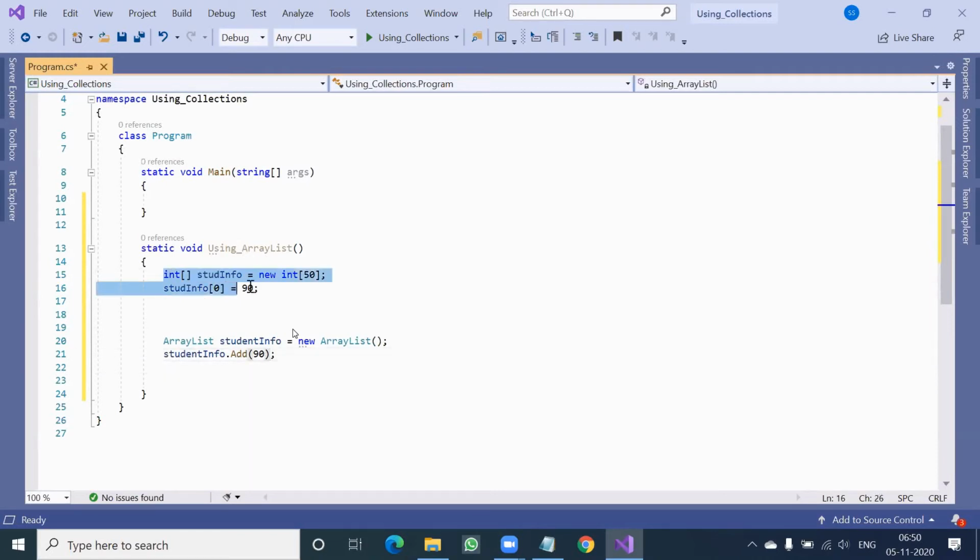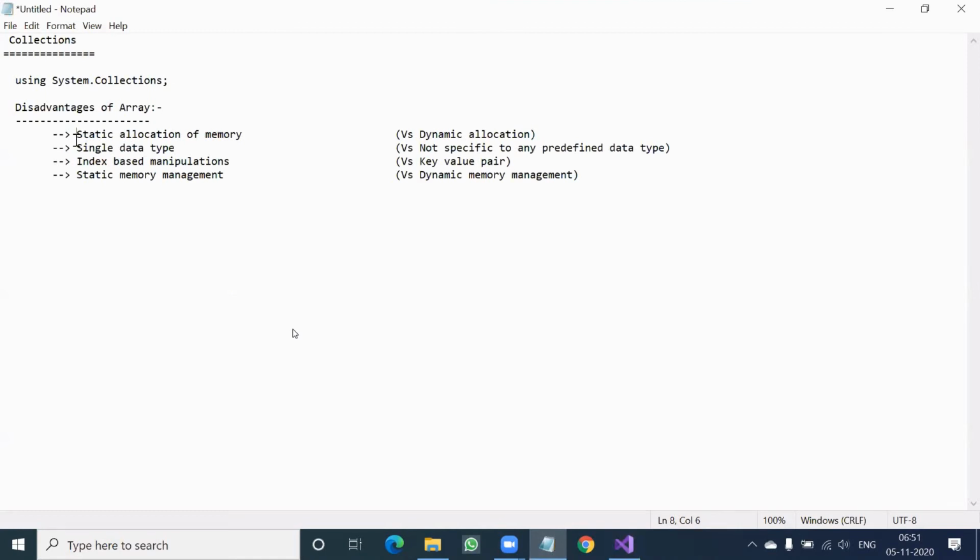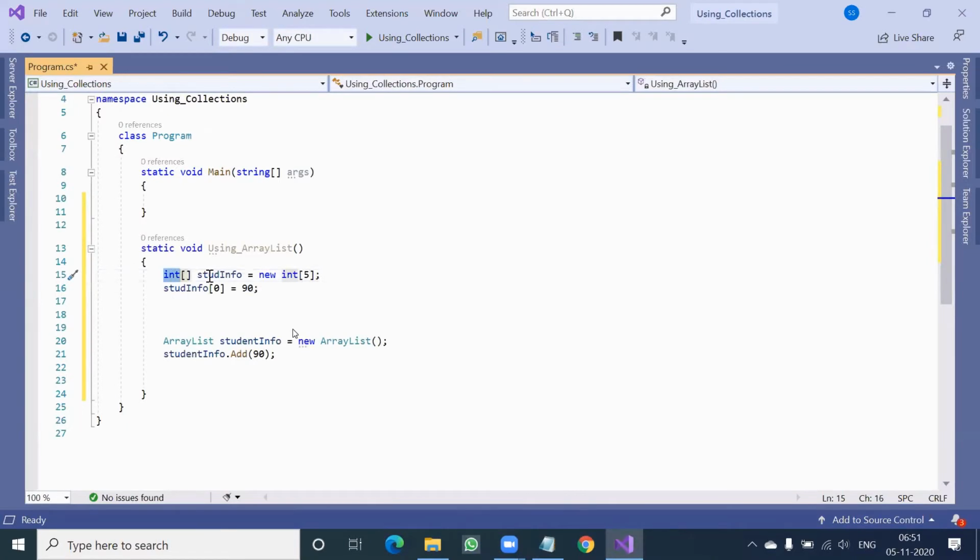But here, if I enter more than 50, it will say, no, you have to go and increase that number, then only you can enter more than 50 numbers. Okay. So about array, we all know, but still I'm repeating here just for a contrast. So first point justified, that I don't need to inform at the beginning how many values I'm going to store. Single data type, you can see here, we are defining the data type explicitly.